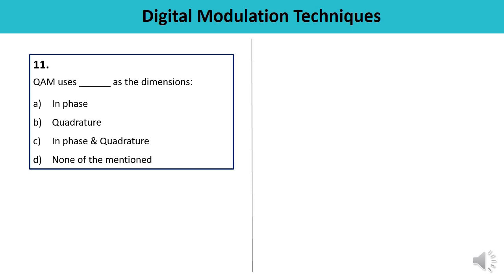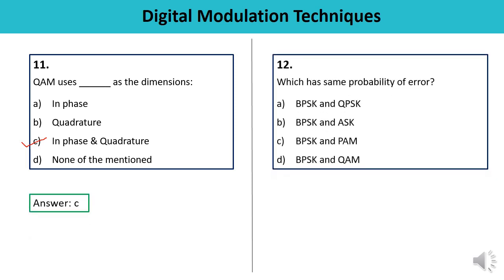Question number 11. QAM uses as the dimensions. See, QAM, which is quadrature amplitude modulation, it uses in-phase and quadrature phase components, which are actually sine and cosine respectively, as dimensions. It means the answer is C. Correct one.